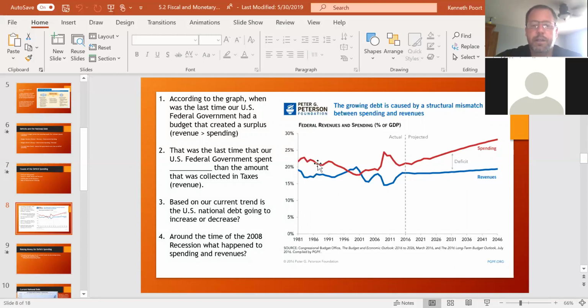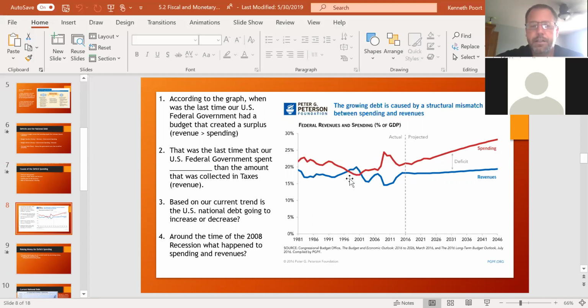As long as that red line is above the blue line, that's not good. That means we're spending more than what the government has coming in. And just like you and I, if we're spending more than what we have coming in, we're broke, we're going to go in debt and eventually bankrupt.